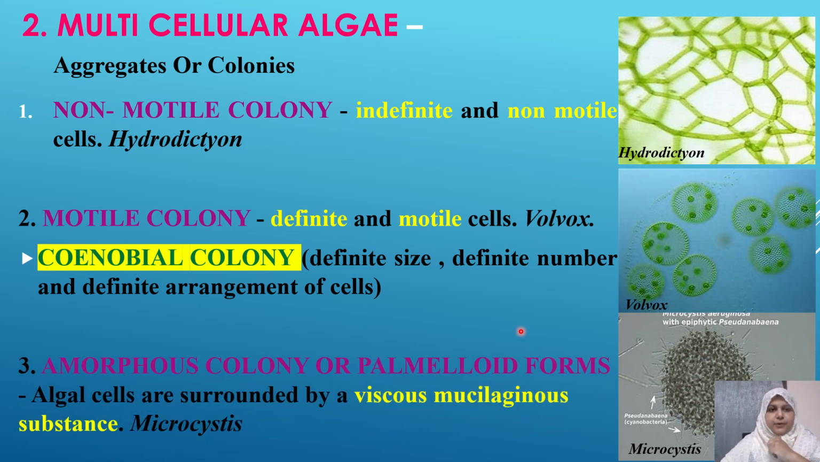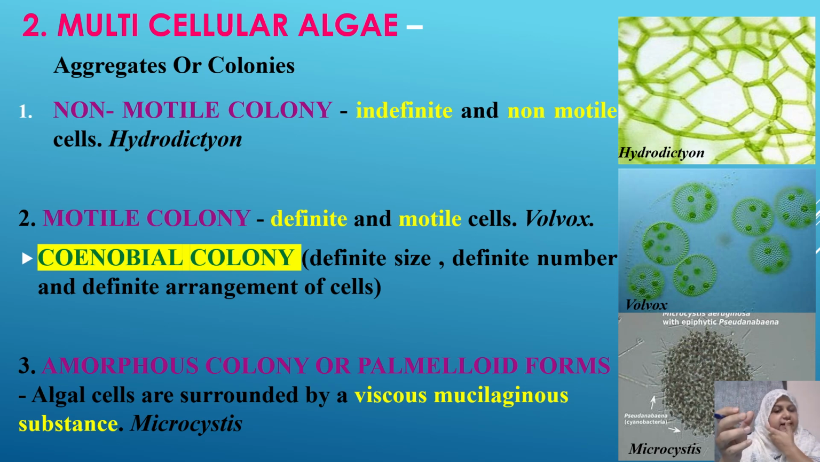The third type of multicellular algae is the palmelloid form or amorphous colonies. In this type of colony, the individual algal cells are surrounded by a viscous mucilaginous substance. You can say a mucilaginous or sticky substance which surrounds all the cells, making it a palmelloid form.